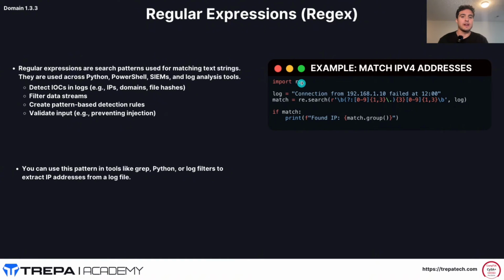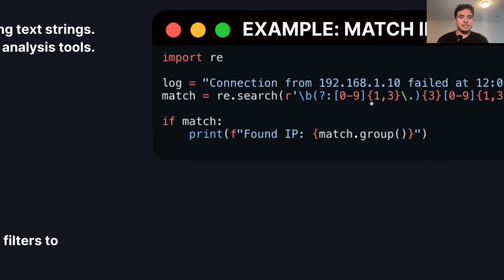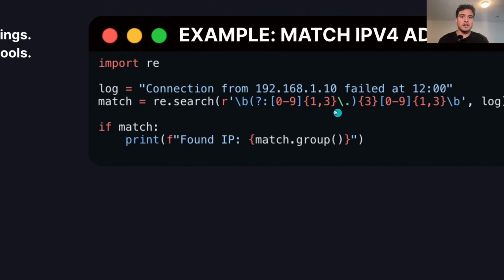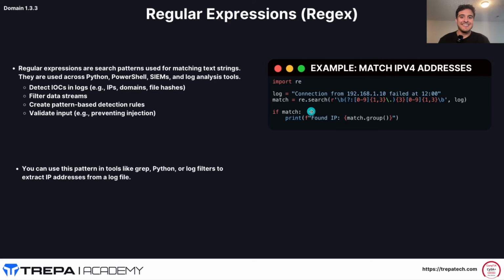And here is just an example of something we do in networking if we want to match an IPv4 address. So we import the regular expression library into our Python script. We make this variable log, and then we want to search on that variable. Here's how we find an IP address with its 4 octets, right? So you can kind of see here, this is a number 0 through 9. It can only go 1 to 3 and then is separated by a dot, right? When we say 1 to 3, it's only going to be 3 numbers. So you can see the difficulty here in just looking at regular expressions. This is how regex filters for an IP address, right?